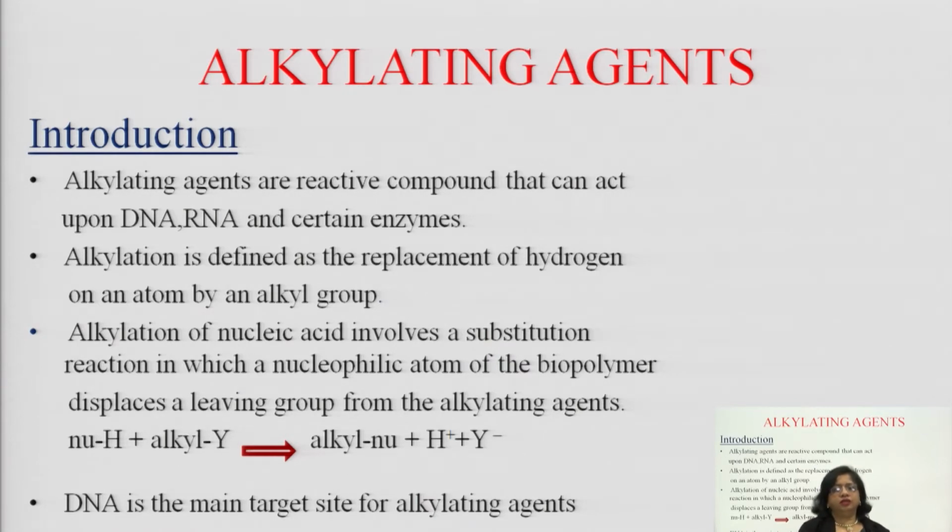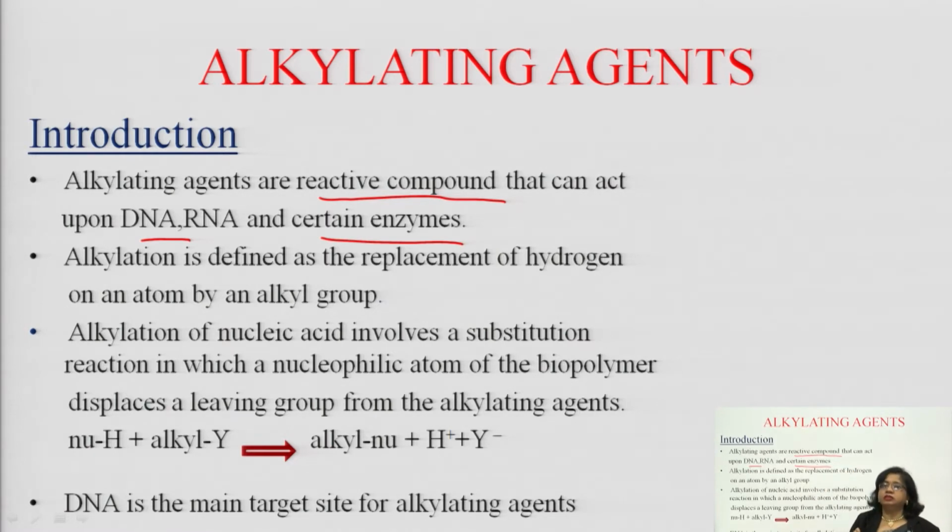What is alkylation? Alkylating agents are very reactive compounds that you have to remember. They are very reactive compounds that can act upon DNA, RNA and certain enzymes.